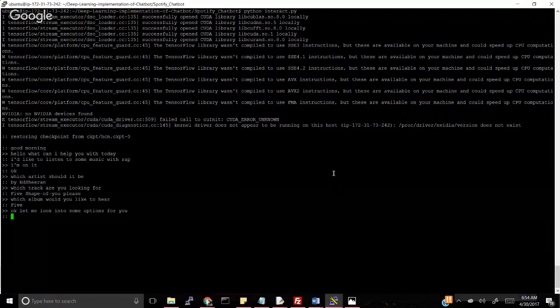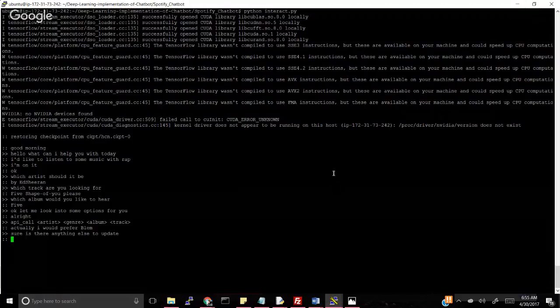Now the chatbot is looking for some options that it would like to suggest to us. So the chatbot makes an API call to get the artist, genre, album, and the track. Now, if I want to change my option for the request that I'm making to the chatbot and say I want to listen to a song named Blem. So I put in the input saying actually I would prefer Blem.